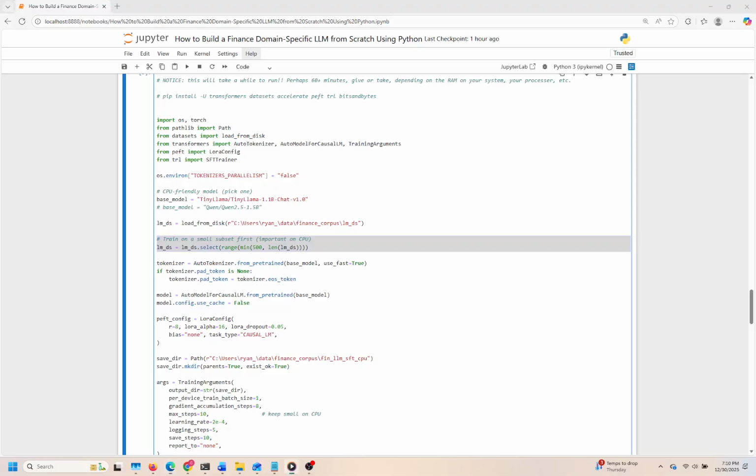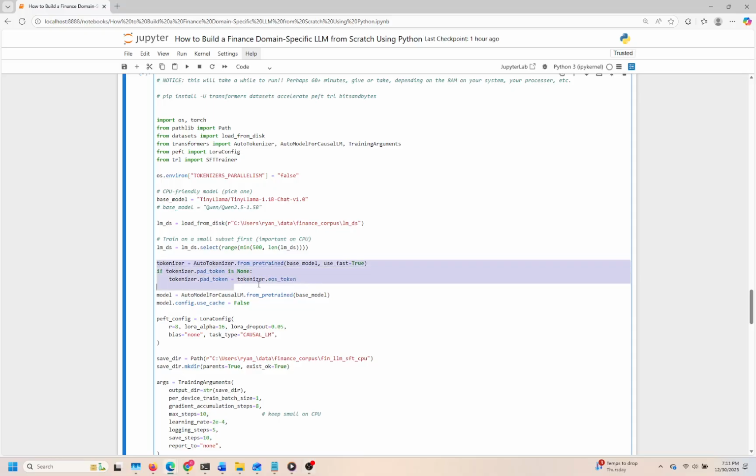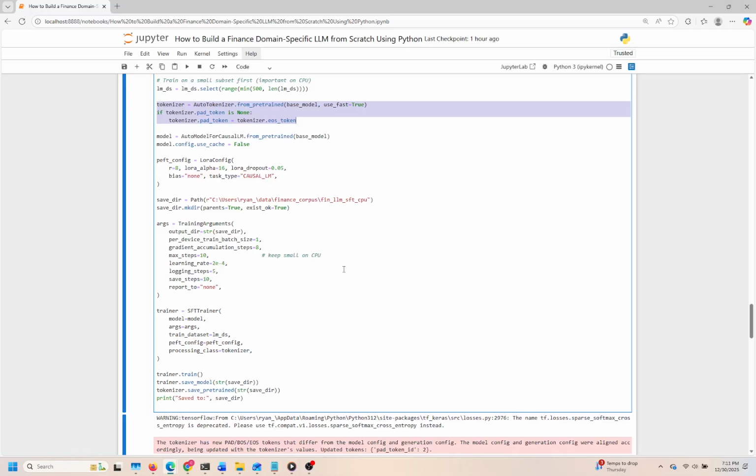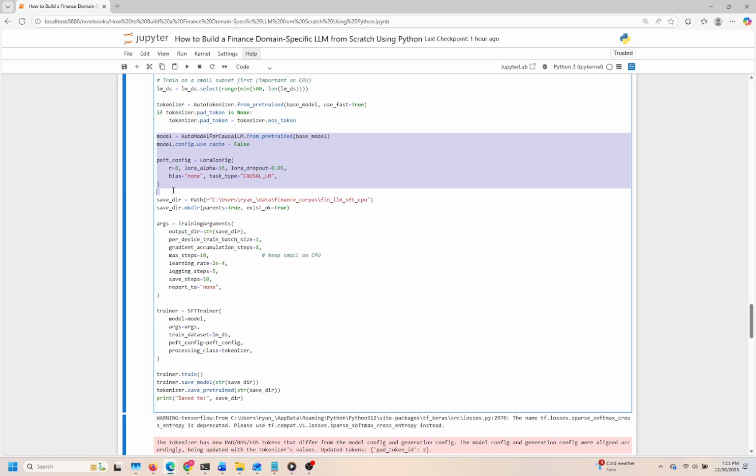Following this, we initialize a tokenizer, ensuring that it has the necessary configurations, particularly defining a padding token if none exists, which is essential for handling model inputs correctly. Then we prepare our model, disabling the cache to prevent unnecessary memory usage during training. With this groundwork laid, we specify a configuration for the low-rank adaptation method, a popular approach for efficient fine-tuning that reduces the number of parameters needing updates.